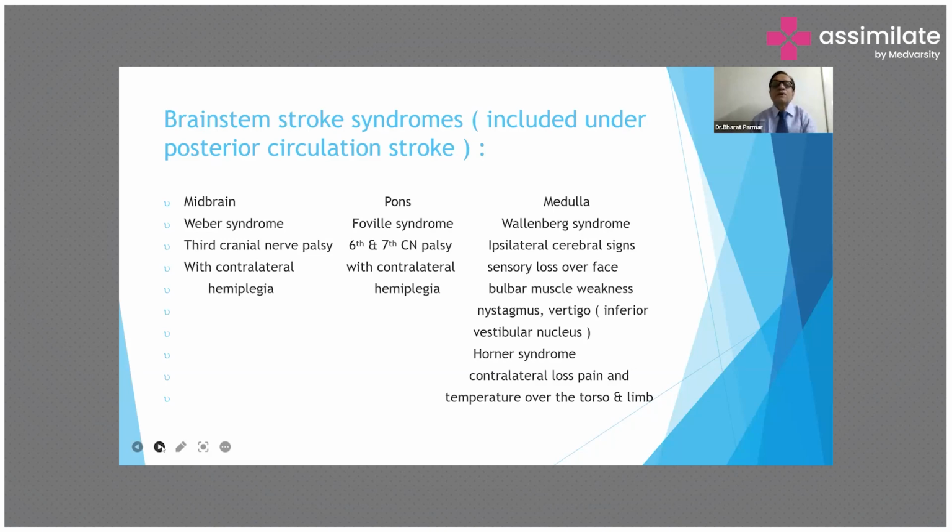In stroke of the medulla, Wallenberg syndrome presents with ipsilateral cerebellar signs, sensory loss over the face, and bulbar muscle weakness. Nystagmus and vertigo are present due to involvement of the inferior vestibular nucleus, along with Horner syndrome and contralateral loss of pain and temperature over the torso and limbs. So there's a different presentation in each different brainstem stroke syndrome.